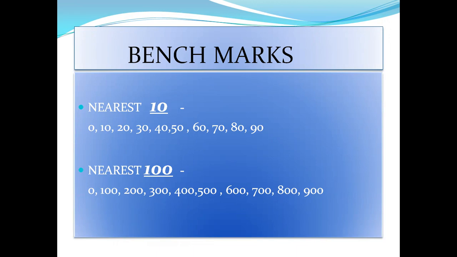If you are asked to round off the number to the nearest 10, you will be looking for the multiples of 10. 0 will always be a multiple of 10: 0, 10, 20, 30, 40 and so on. And the multiples of 100 are 0, 100, 200, 300, 400 and so on.